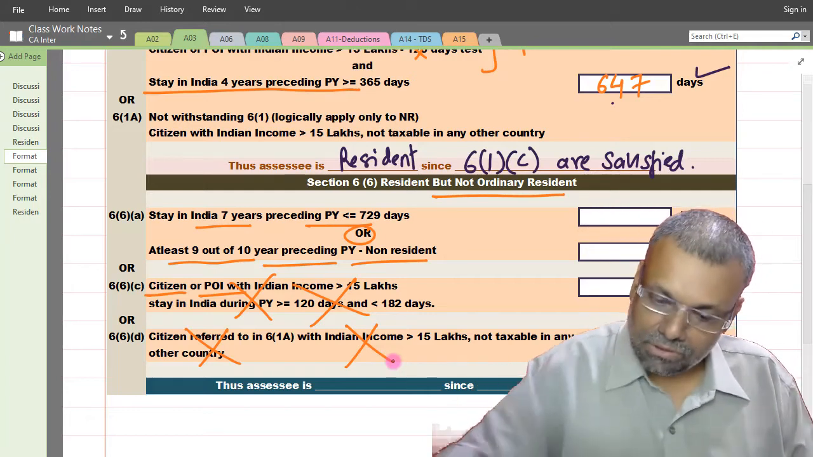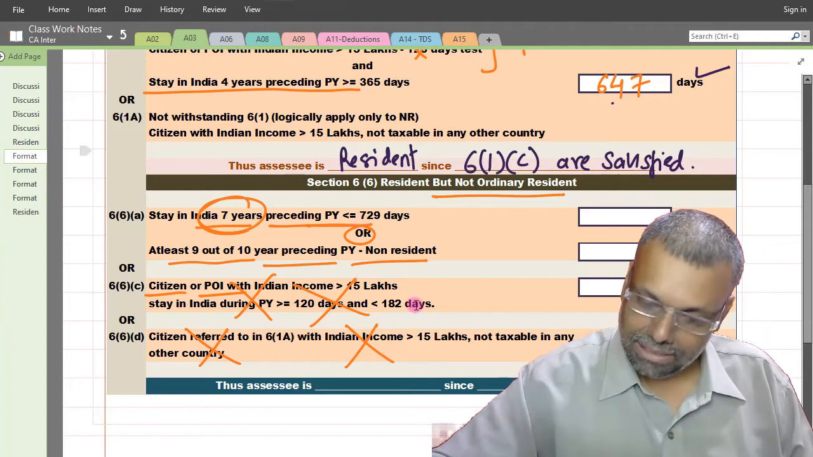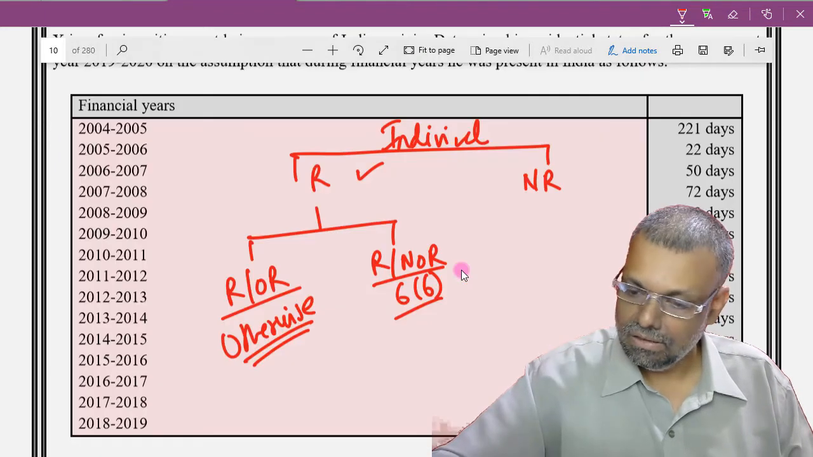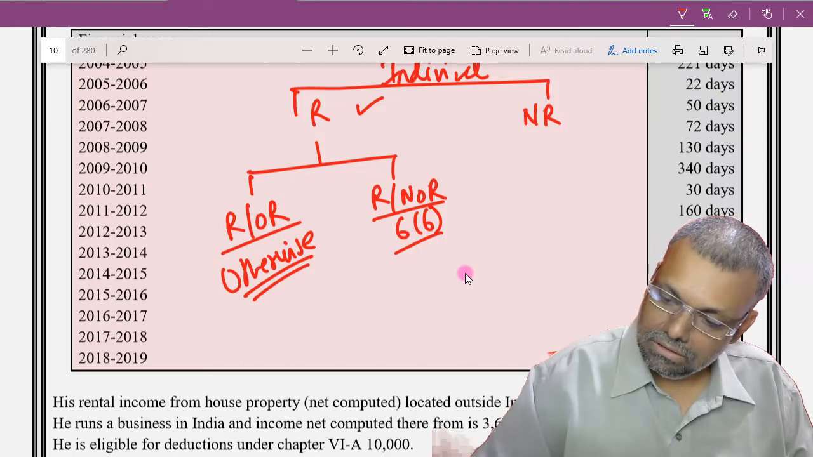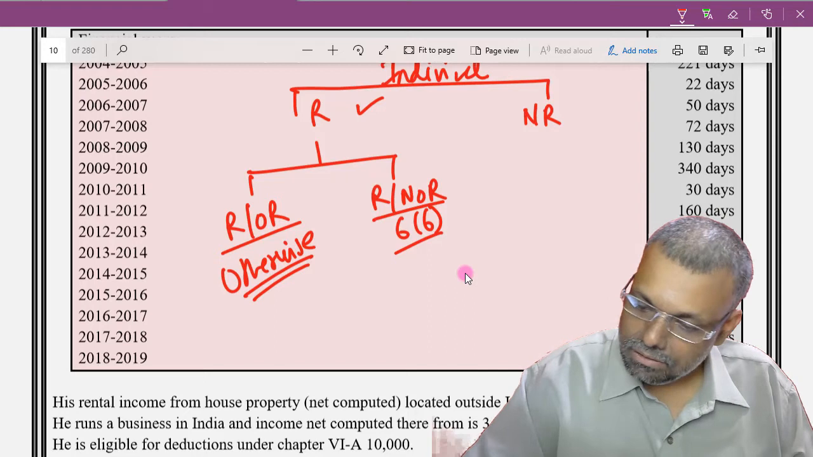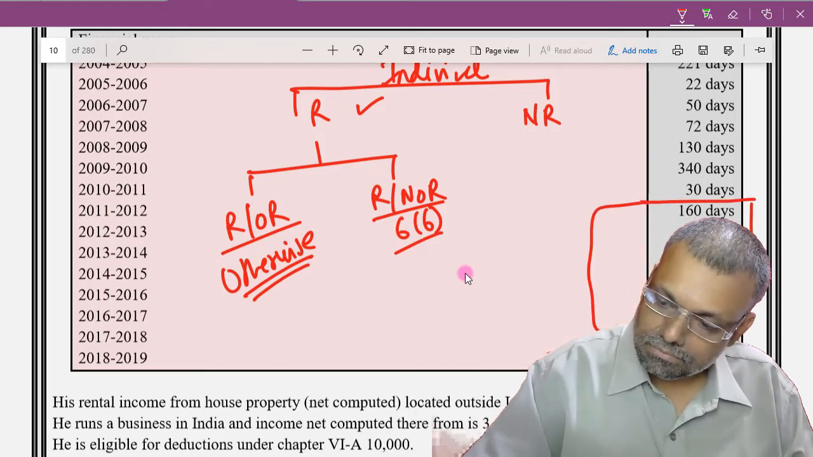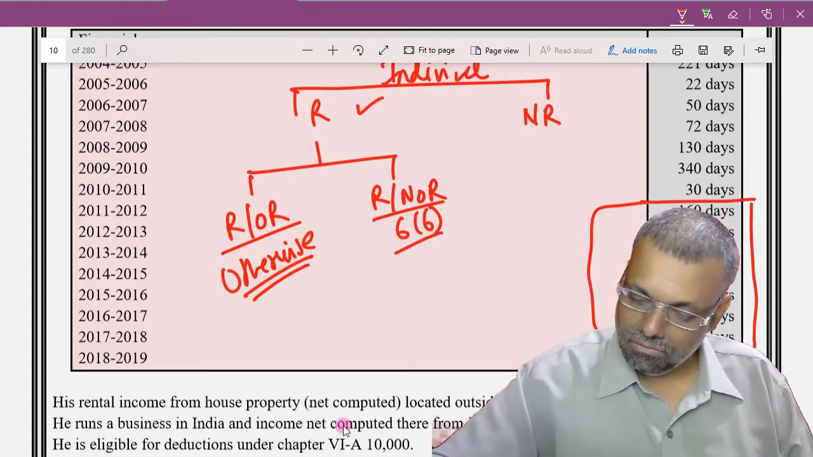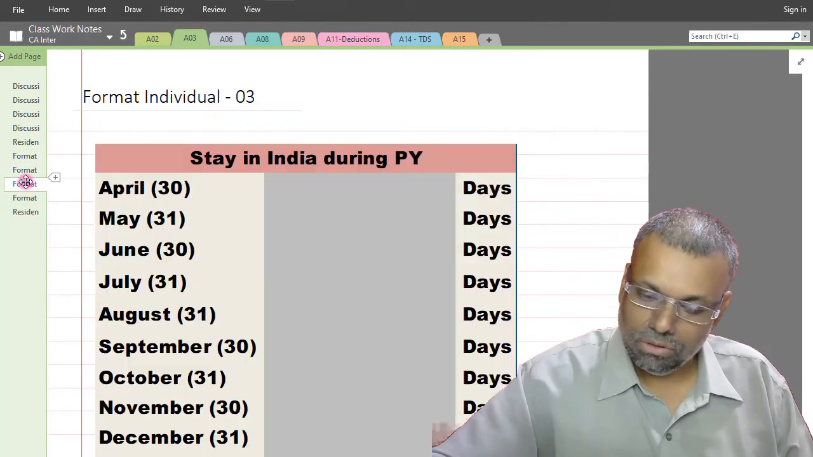Okay, so now, first of all, you will require your 7 years of stay preceding the previous year, and that particular data is already given to us in the question. Okay, see the question. This is your previous year, and you want 7 years back. So 1, 2, 3, 4, 5, 6, 7. This is your 7 years back. You have to take the total. Okay, the working note that we have to develop is this particular working note.